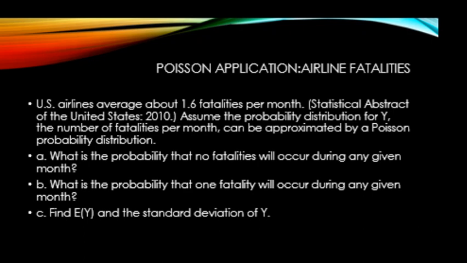Here's another example using the Poisson distribution. US airlines average about 1.6 fatalities per month. Assume the probability distribution for y, the number of fatalities per month, can be approximated using a Poisson distribution. Here is what we want to find. What is the probability that no fatalities occur during any given month? What is the probability that one fatality will occur during any given month? And finally, the expected value of y, which is the same as the mean lambda, and the standard deviation of y.